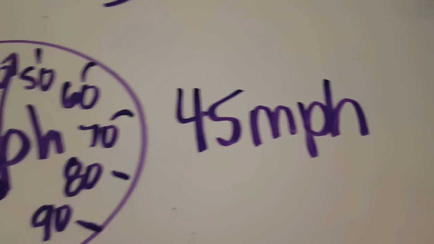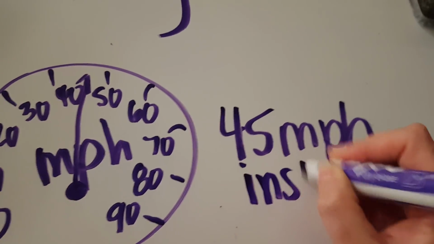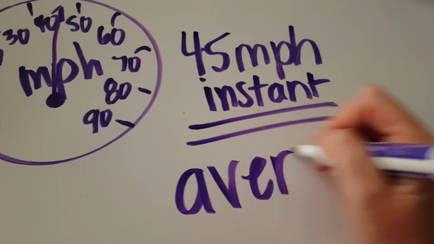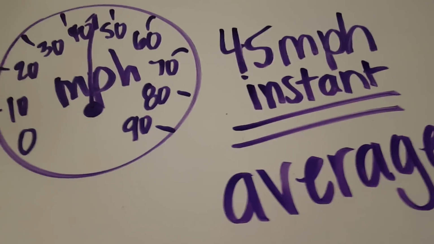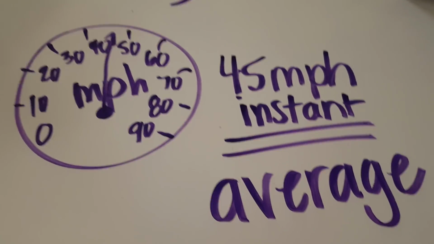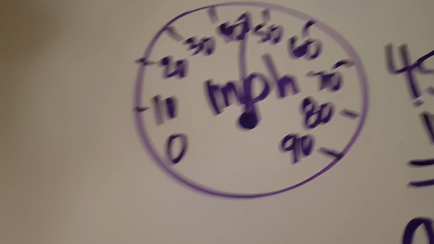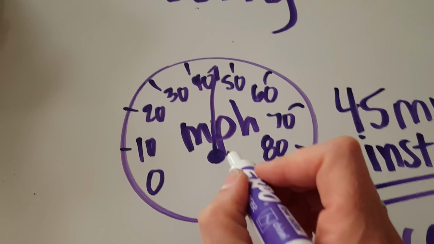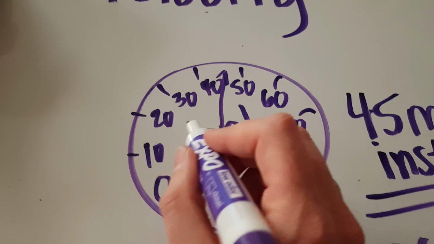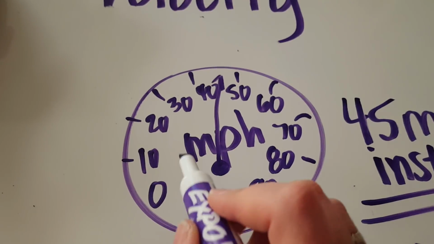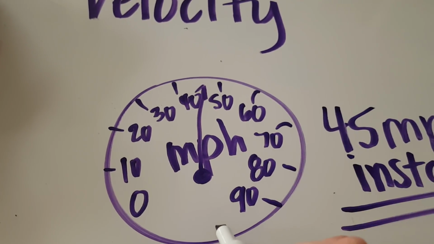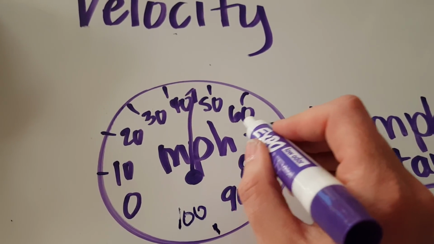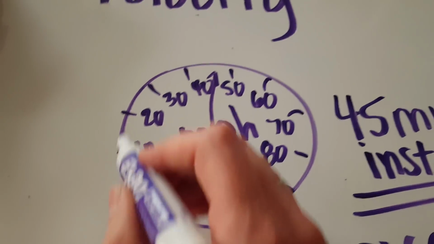My instantaneous speed is going to be very different at that instant than, say, my average speed over a period of time. So let's talk average speed real briefly so this makes more sense. When I drive to school, I back out of my garage and I'm going 0 miles per hour. Then I speed up and go, say, 20 miles per hour through my neighborhood. Then I speed up even more on the highway, maybe down here near 100 miles per hour because I'm a speed demon. And then I have to slow down when I get onto other roads. I speed up again. I have to stop for stoplights, whatever.